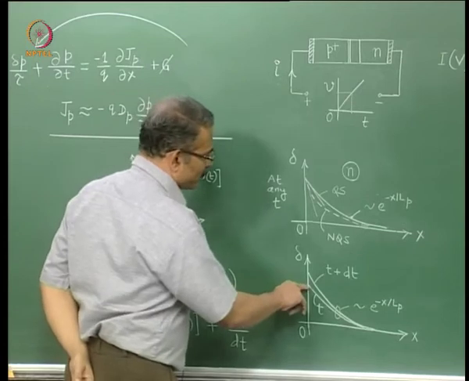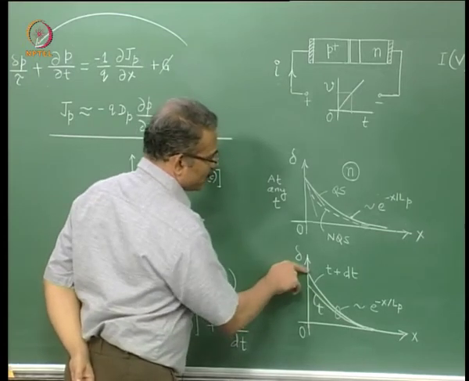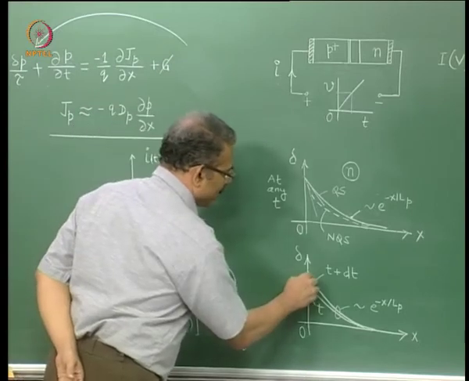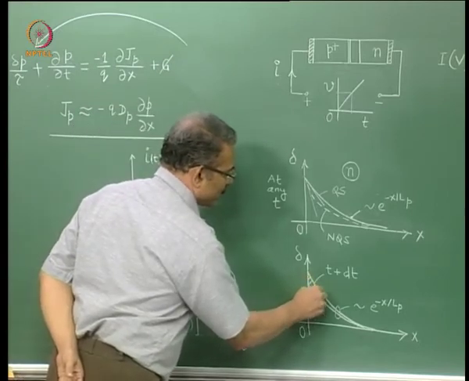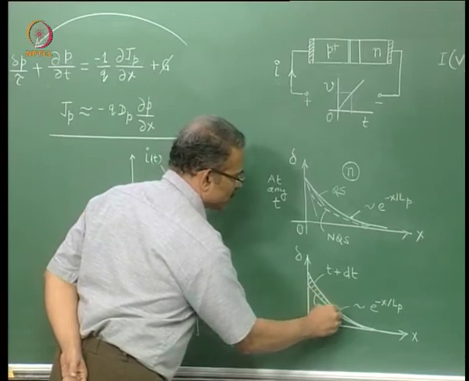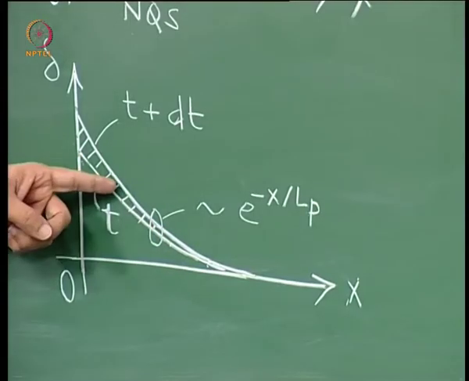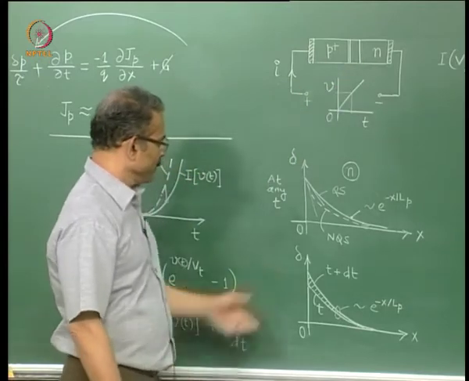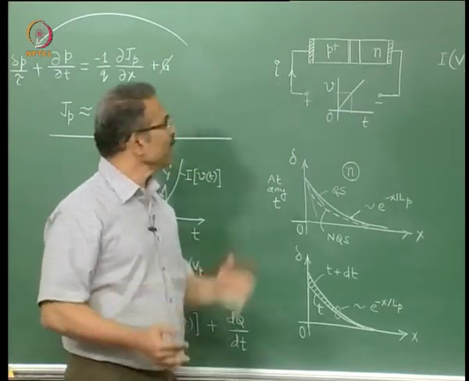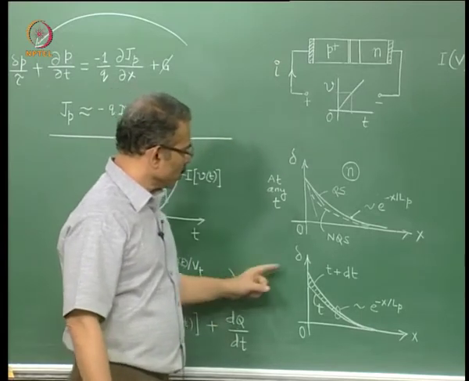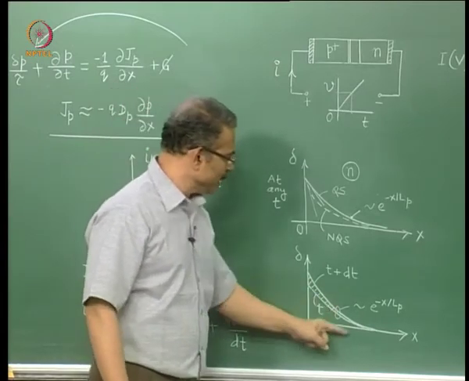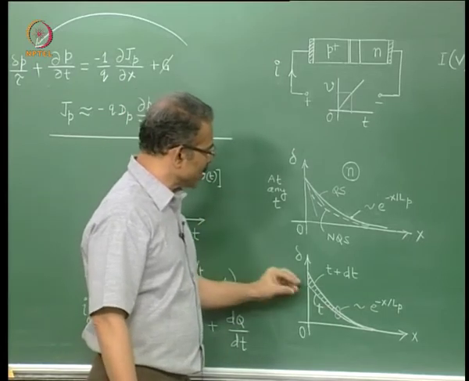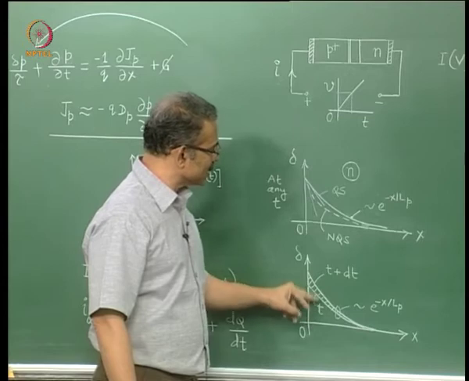So this is for V of t and this is for V of t plus delta t. Now you see that between t and t plus delta t, the device has to store this much charge shown by the shaded region in the n region, the so-called neutral region. Therefore the current flowing into the device should not only supply the recombination in this region, but also the extra charge being stored between the instants t and t plus dt.